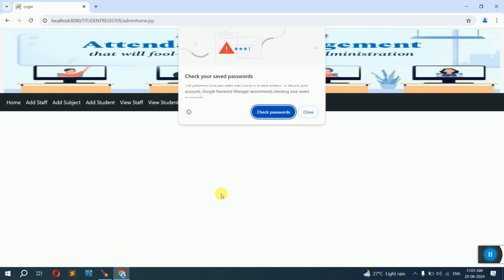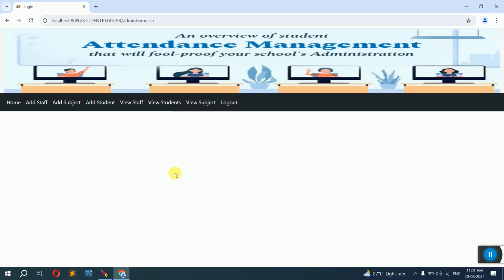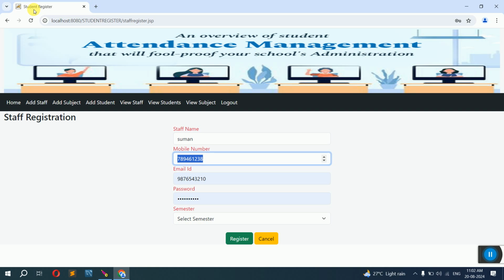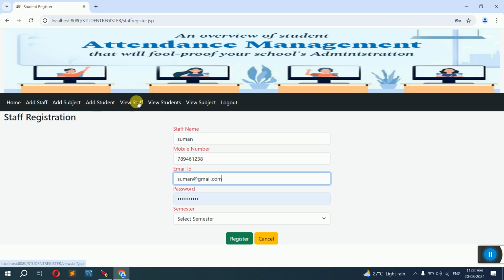Once you log in, these are the operations performed by the administrator. This is the administrator homepage. Here, what all can he do? He can add a new staff. Say we'll add a staff, Suman ma'am, and add her mobile number. I'll keep some random number in this case. Then email ID, suman@gmail.com. I think Suman is not there already, so we'll add her.